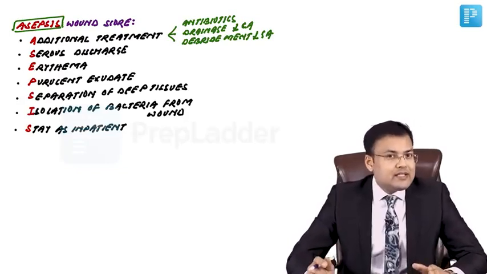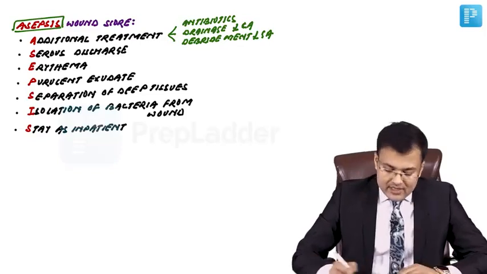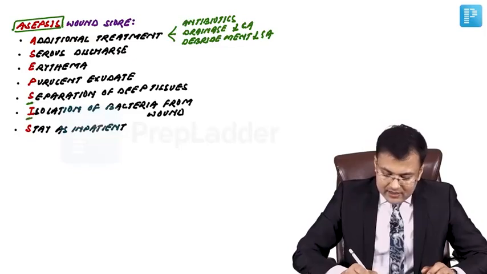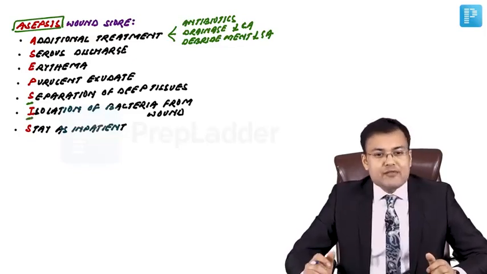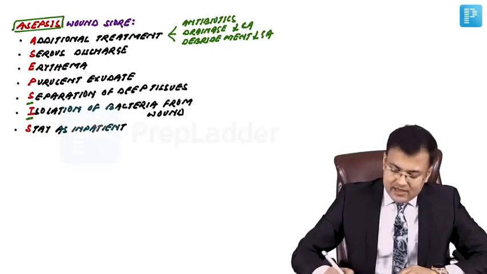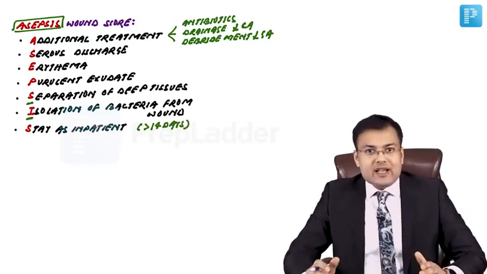That's A. S means serous discharge, E means erythema, P means purulent exudate, S, that is separation of deep tissues, I, that is isolation of bacteria from the wound, and S, that is stay as inpatient, and this stay is prolonged for more than 14 days. So prolonged stay as inpatient.